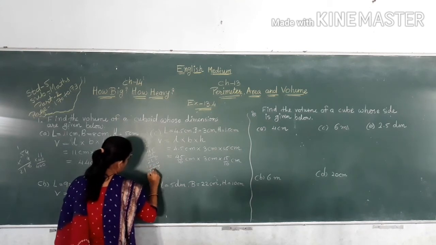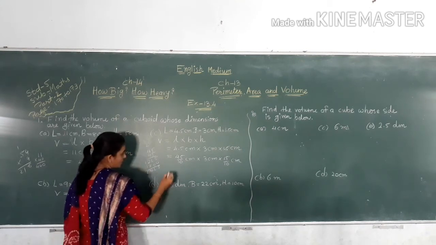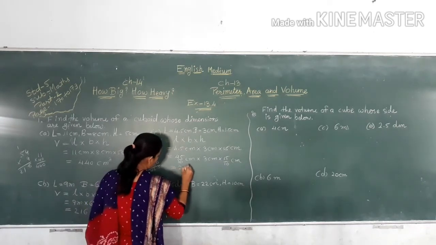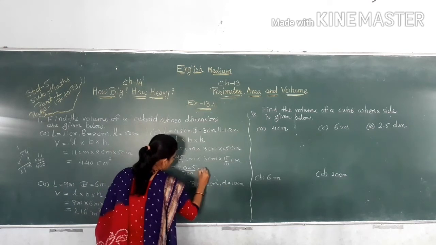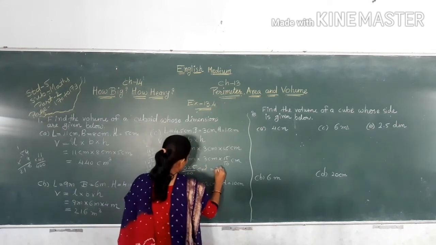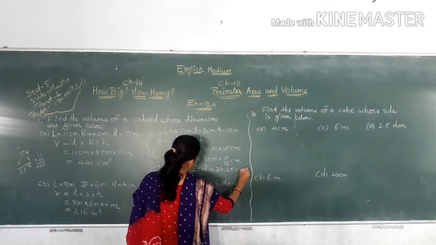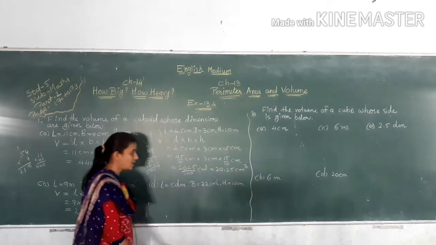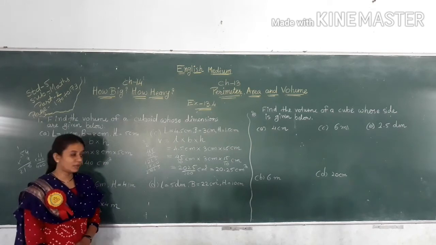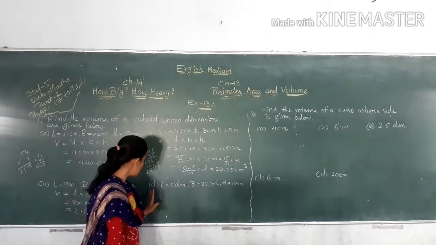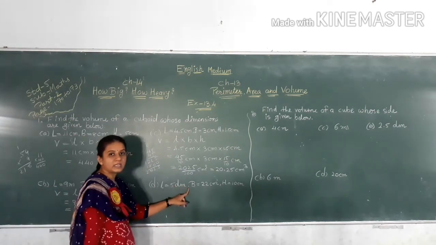So 2025, our answer is 2025 out of 100 centimeter cube, so 20.25 centimeter cube.